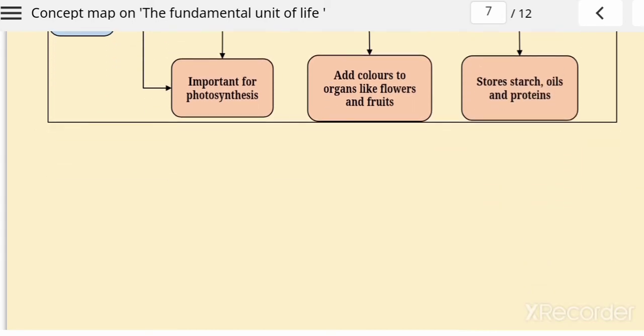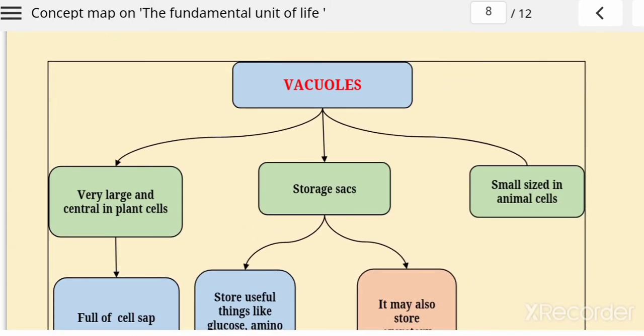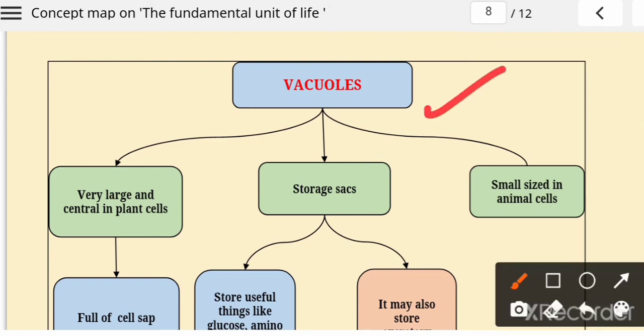So after this, after plastid, you have vacuole. Vacuole is also very important.